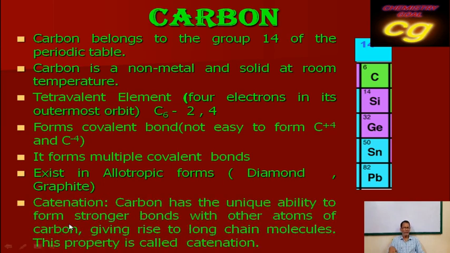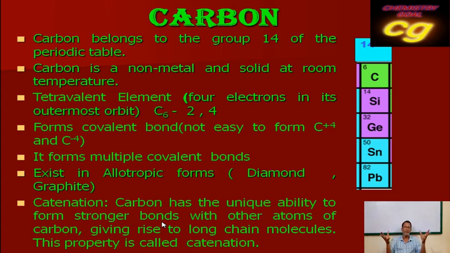Then another important property of carbon is its unique ability to form strong bonds. The carbon-carbon bond is very strong. Due to this nature, carbon produces long-chain compounds.